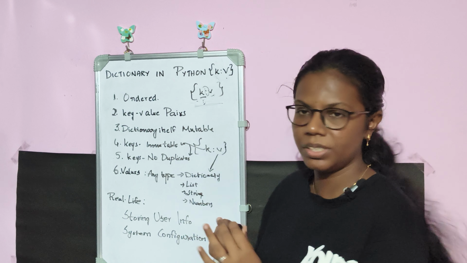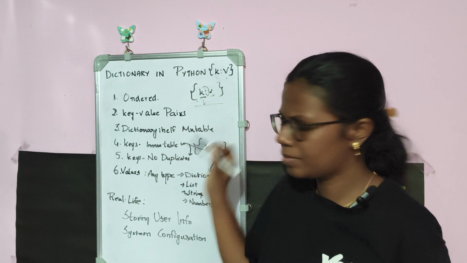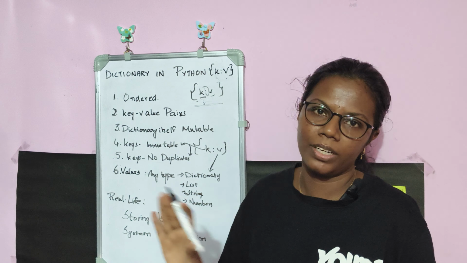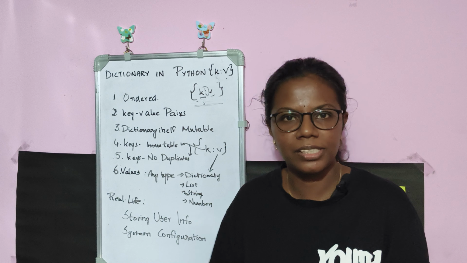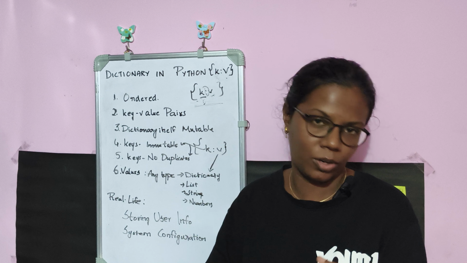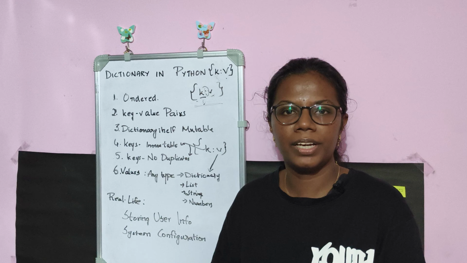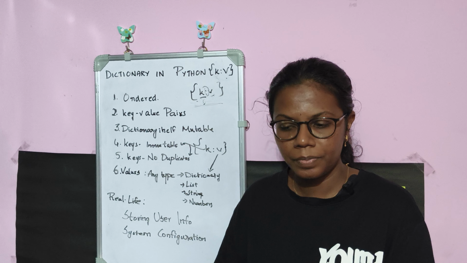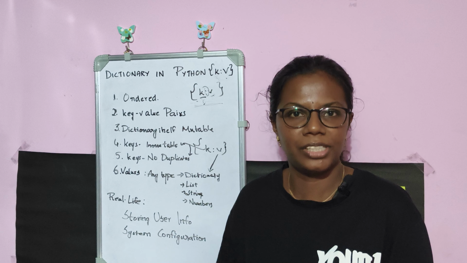If this is a dictionary, this is how a dictionary looks like. Key part is strict, but value part is a jolly type because it allows any data type that can be inserted. But key is quite strict. It cannot be changed. It will not allow duplicates. But values, it will allow duplicates. It can be changed. If you want to make any changes, it can be changed.